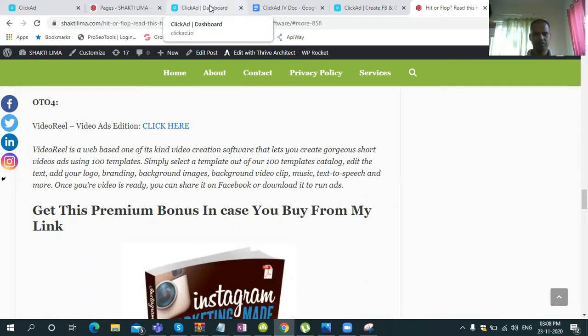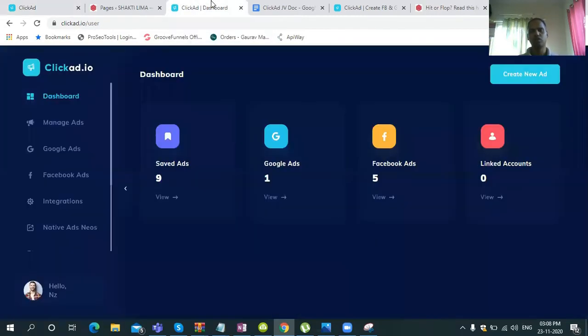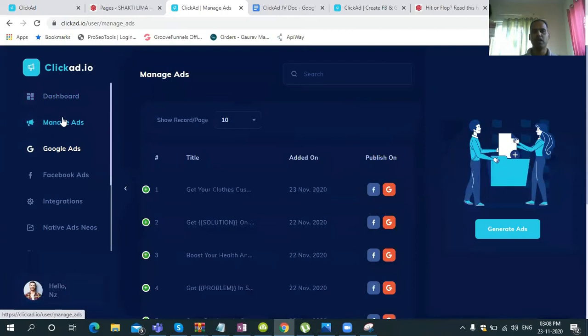Now let us go ahead and see how this particular software works. When you log into the software, this is the dashboard that you see. On the left hand side you can see the dashboard, then manage ads, wherein you can see all the ads that you have created, whether on Facebook or Google.